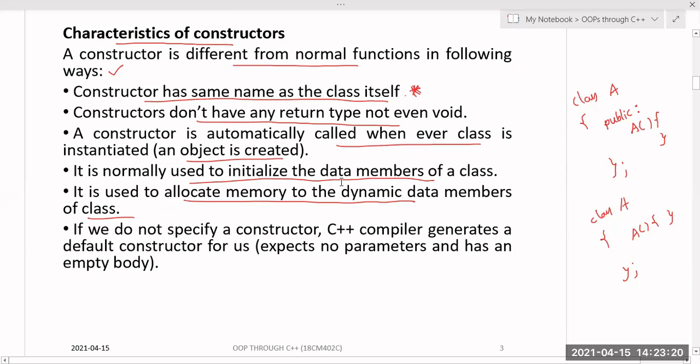Sir, if we inherit a class and create an object for the derived class, will the base class constructor be called or not?